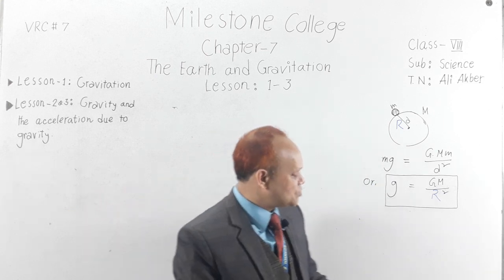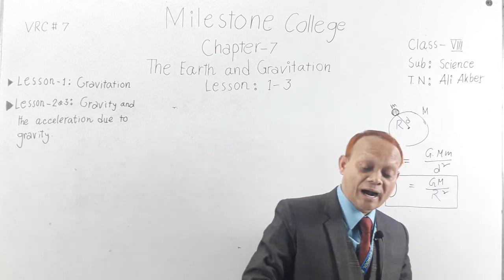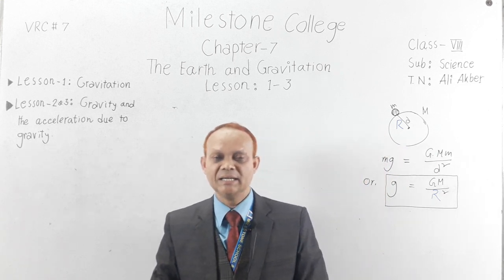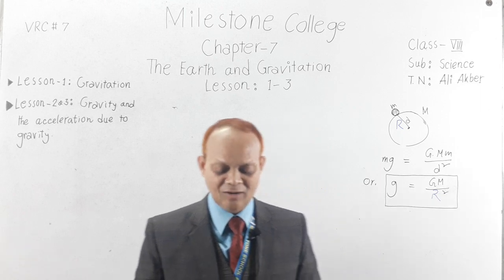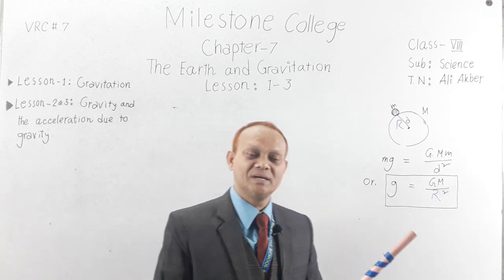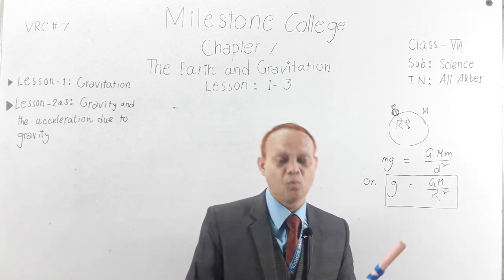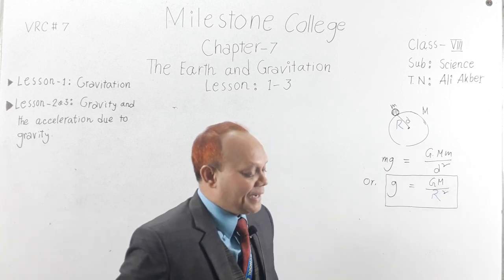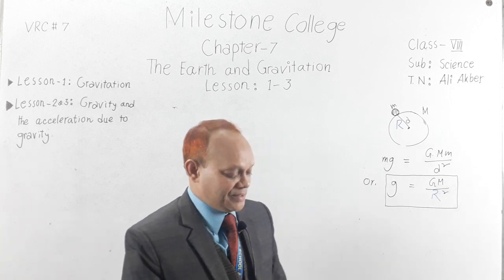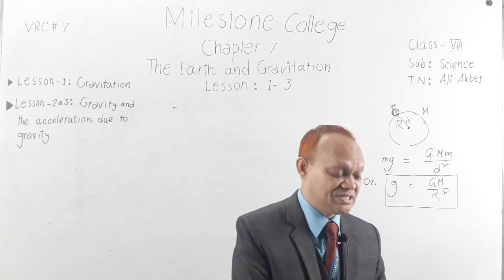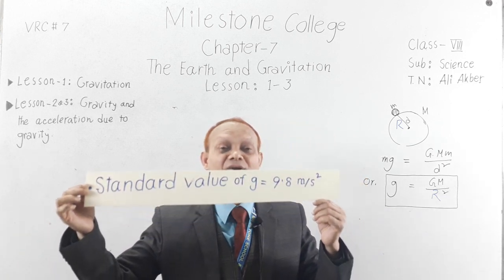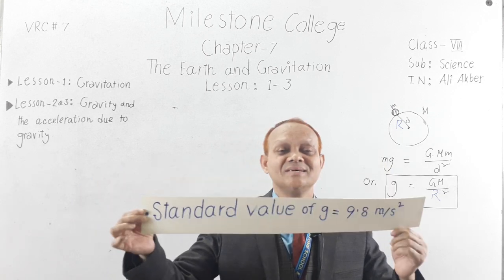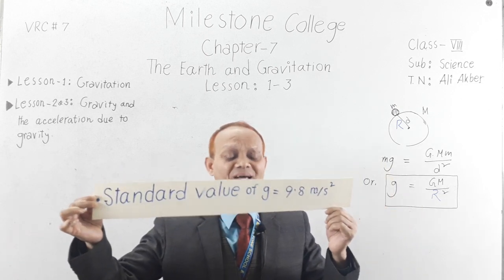So I think you have understood why the value of G is different at different places. It is only because the earth is not a perfect sphere. Now, dear students, the standard value of G is 9.8 meter per second square. What do you mean by it? What is the significance of this relation?